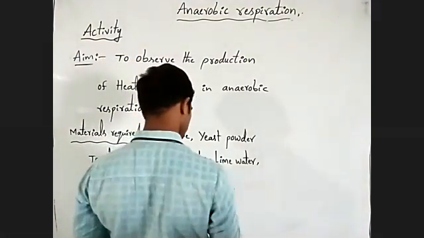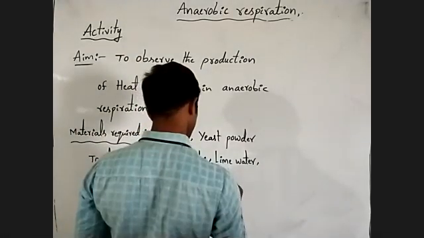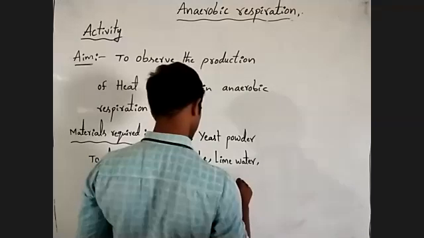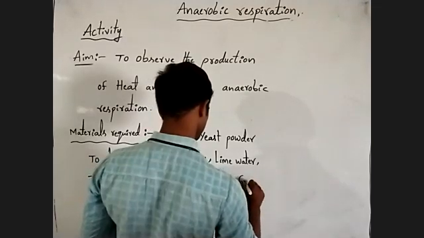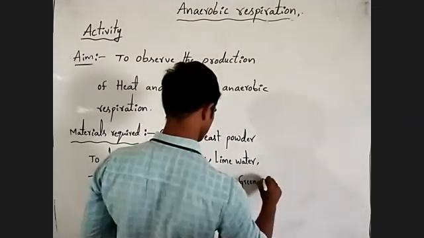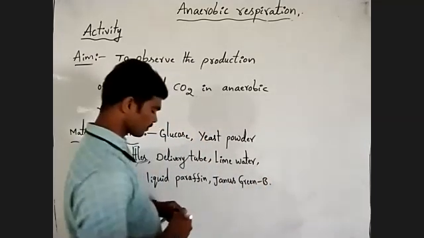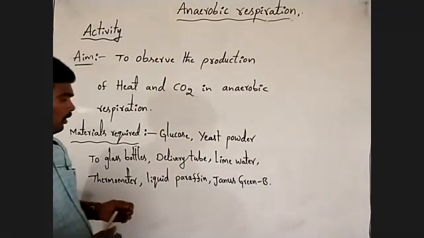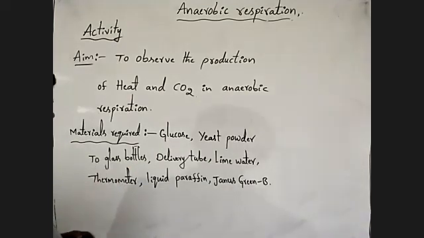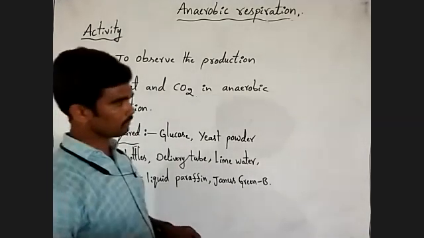Next, Janus green B. These are important materials required for this lab activity.